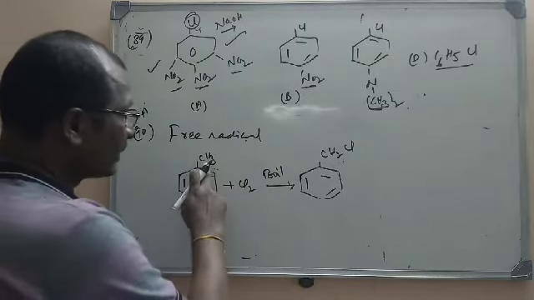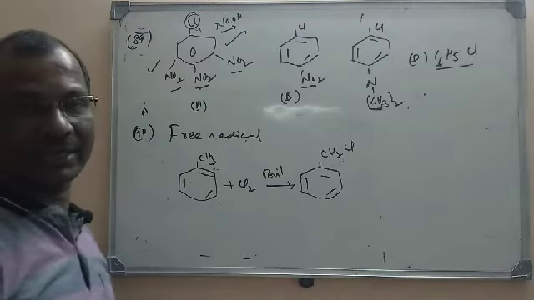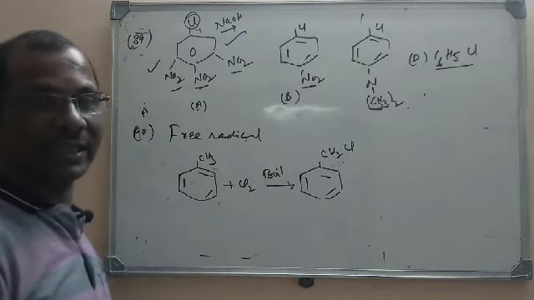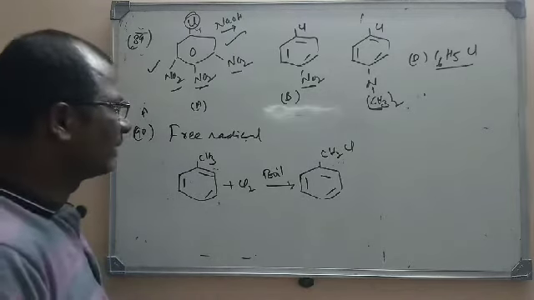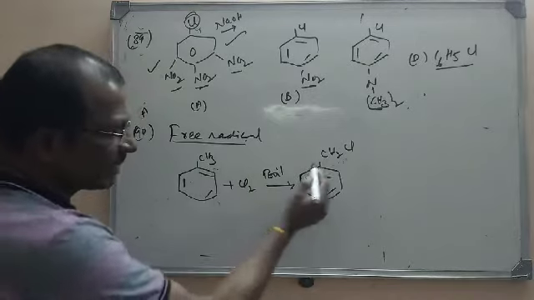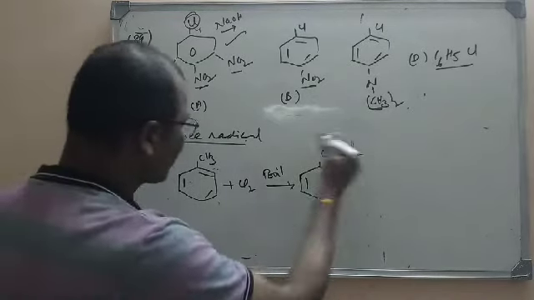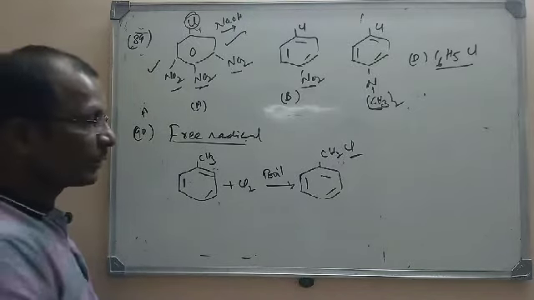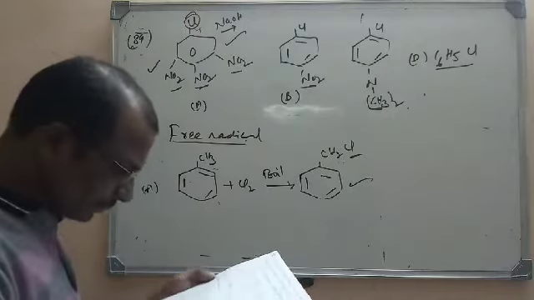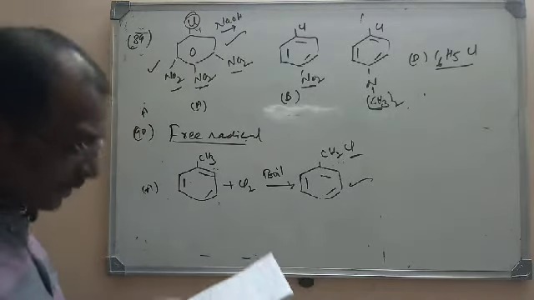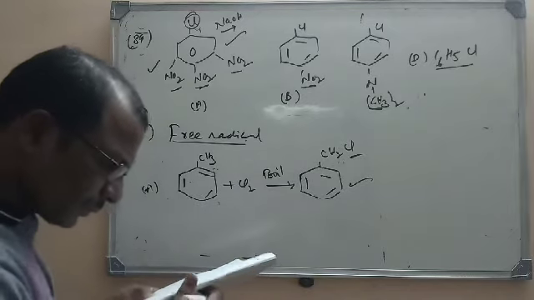Why? Because side chain substitution always occurs through a free radical mechanism. Free radical initiates the reaction, and here clearly it's a side chain substitution. Here one halogen, Cl radical, is substituted for hydrogen. So what you can say, this itself is the free radical substitution. So A itself is the right option. Even if you want, you can check for the others.